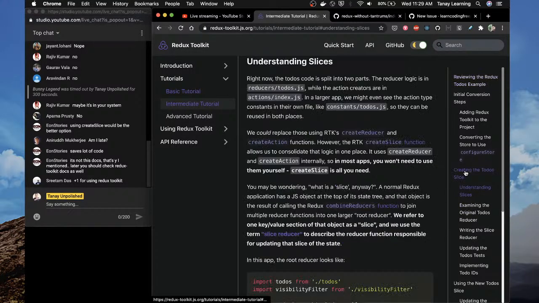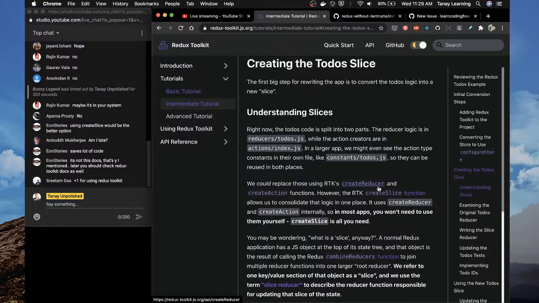Okay. Creating the to-do slice. Right now the to-do's code is split into two parts. The reducer logic is in one place, while the action creators are in another. In a larger app, you might even see the action type constants in their own file. The createSlice function allows us to consolidate that logic in one place. It uses createReducer internally, so you won't need to use it yourself.